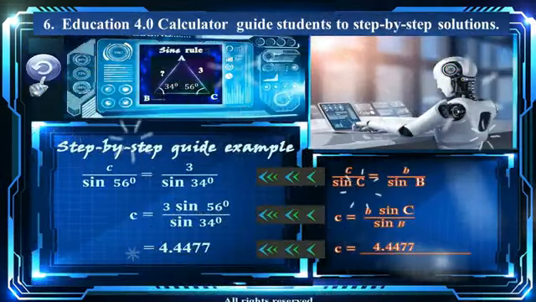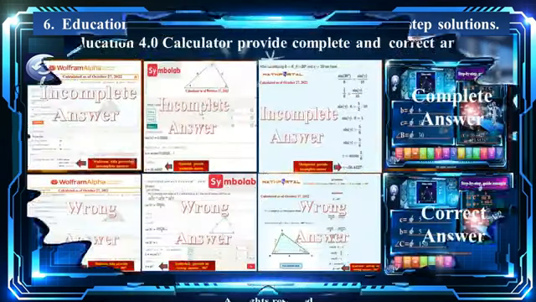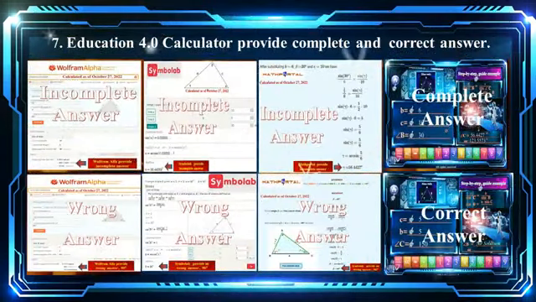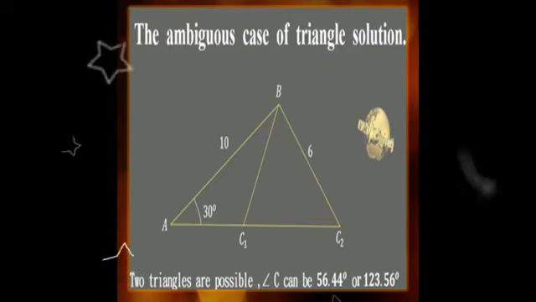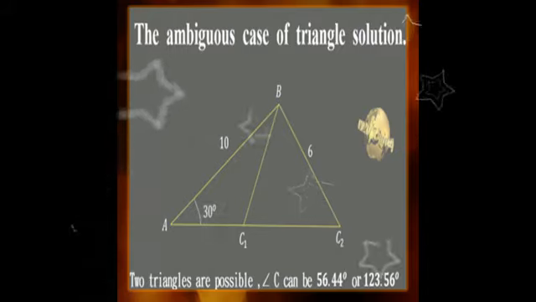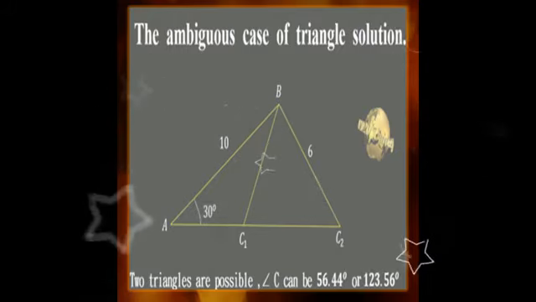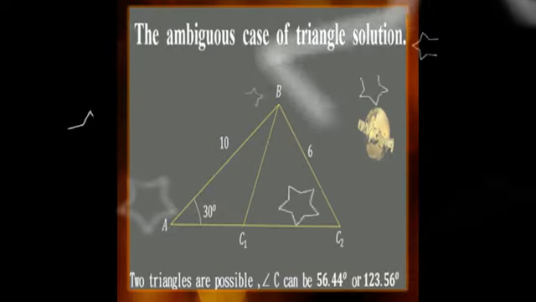6. The Education 4.0 Calculator guides students to step-by-step solutions. 7. The Education 4.0 Calculator provides complete and correct answers. 1. Provide complete answers. The ambiguous case of triangle solution. When using the law of sines to find the side of a triangle, an ambiguous case occurs when two separate triangles can be constructed. For example, for a equals 6, c equals 10 and angle A equals 30 degrees, two separate triangles can be constructed.